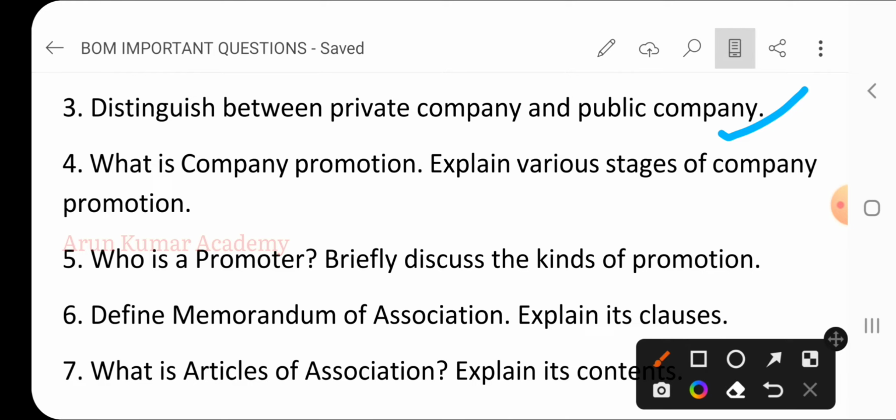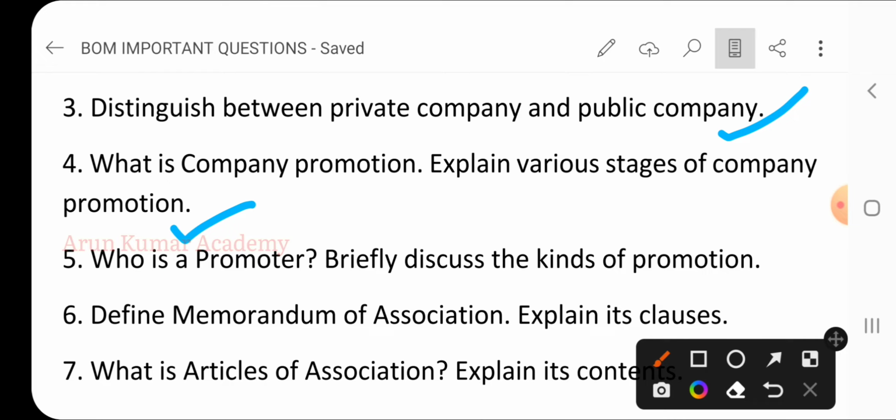Then fourth question, what is a company promotion? Explain various tiers of a company promotion. So here, what do you mean by a company promotion? How will we promote the company? What are the various tiers which are involved in promoting the company? Right from the beginning of conceiving the idea, then it comes to the incorporation of the company. So what are the various stages which are involved here?